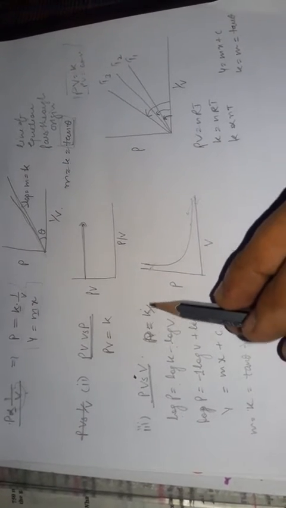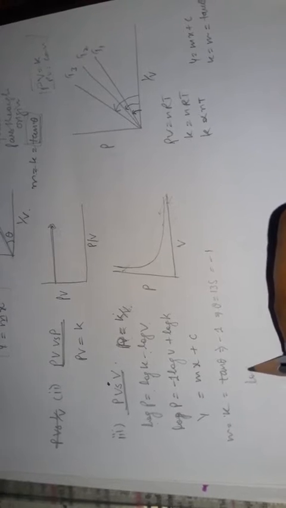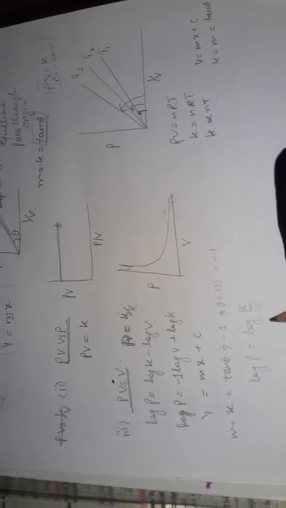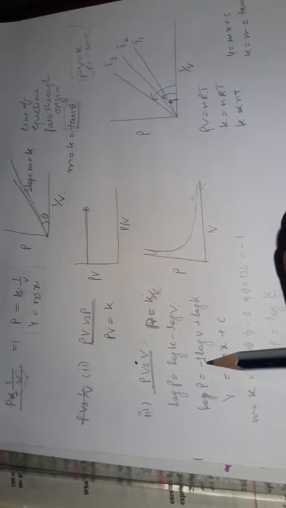Here the log property is used. Whenever we have a value, suppose that log P is equal to log K by V, we use the log property log M minus log N. Same as it is, we use the property of log K minus log V. You can rearrange this into the slope equation form. So log P is equal to minus 1 log V plus log K.